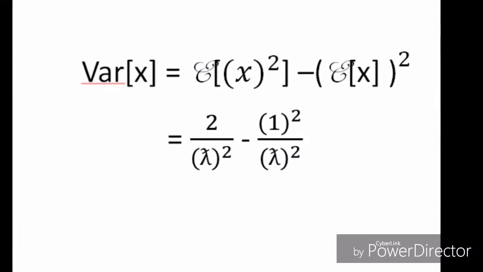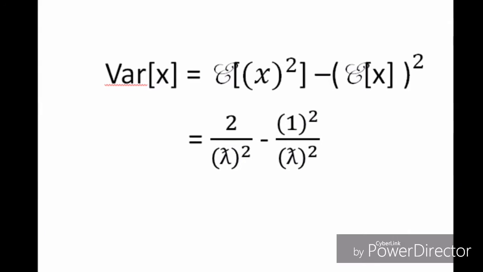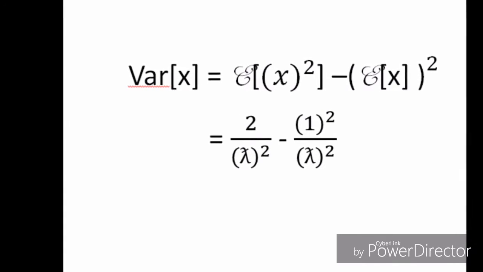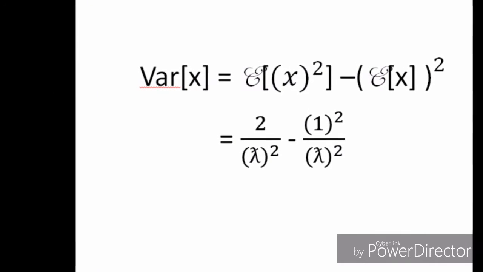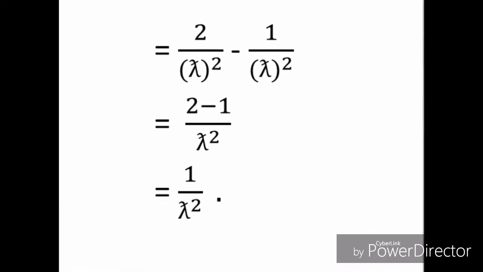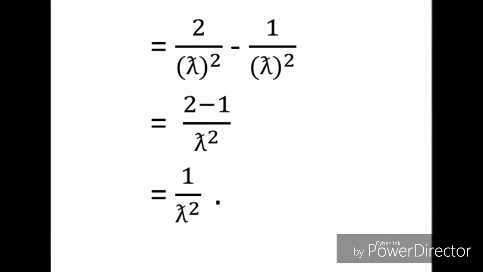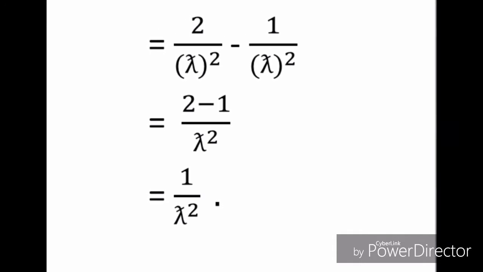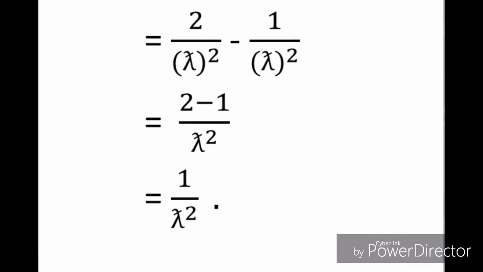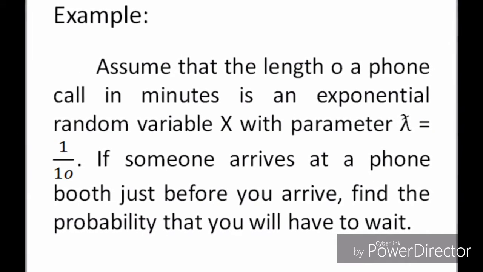So our variance is equal to the expected value of X squared minus the quantity expected value of X, squared, which is 2 over lambda squared minus 1 squared over lambda squared. So we have 2 minus 1 over lambda squared, which is equal to 1 over lambda squared, which is satisfied in our theorem. So now we have the example.